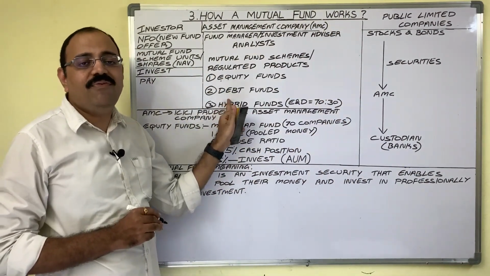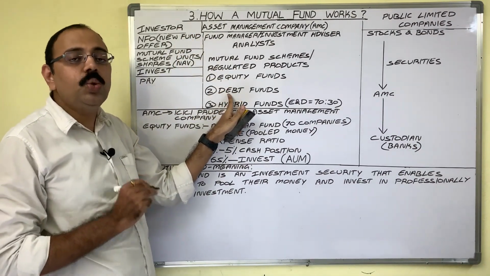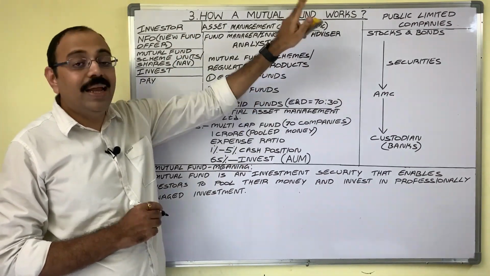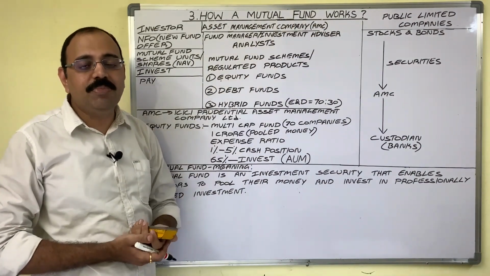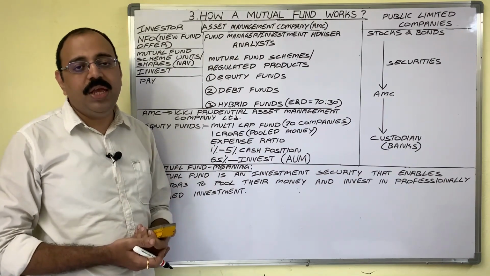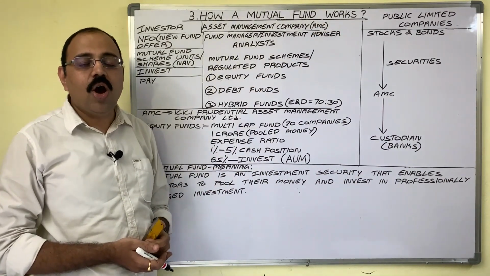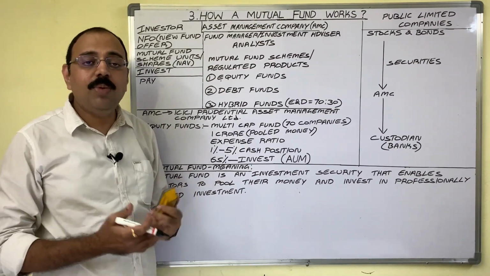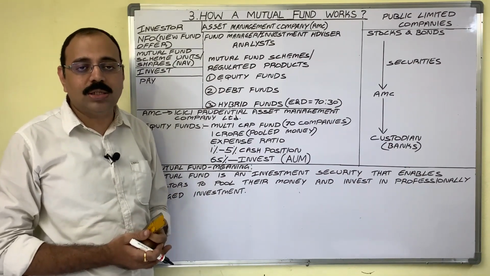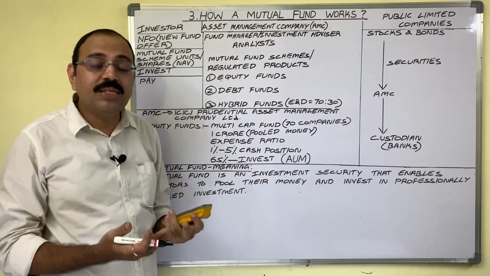In case of debt funds, the money which is invested by investor is used to purchase debt instruments of public limited companies or government. AMC may use that money to purchase public limited company debentures, corporate bonds, government bonds, municipal bonds, or the bonds issued by private sector or public sector banks.